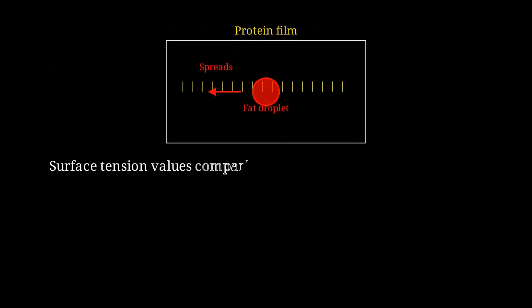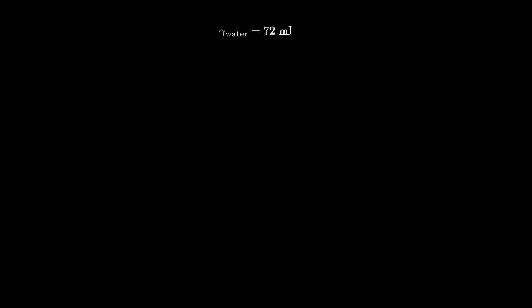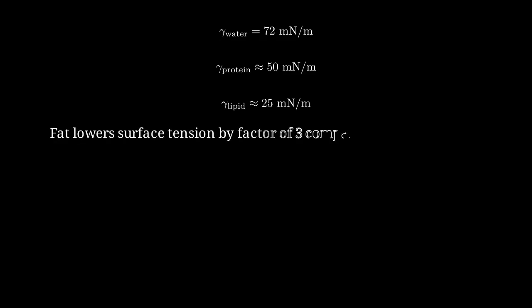Let's compare surface tension values to understand the thermodynamic driving force. Pure water, 72 millinewtons per meter. Protein-covered interface, 50 millinewtons per meter. Lipid-covered interface, 25 millinewtons per meter. Fat lowers surface tension by a factor of 3 compared to pure water and by a factor of 2 compared to protein films. The tendency of fat to spread is quantified by the spreading coefficient. This tells us whether spreading is thermodynamically favorable.